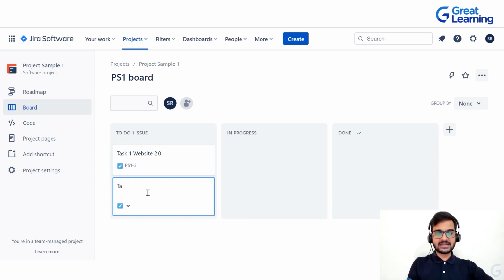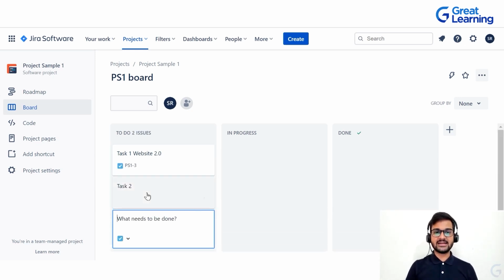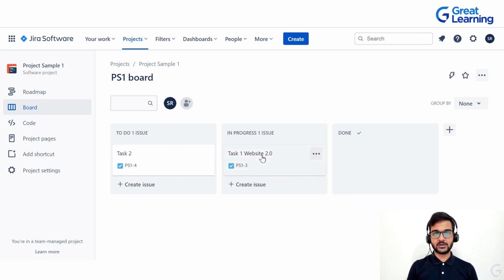Again, if you want to create, let's say, a task 2, that is also done. And if you want to move one task from one tab to another, that is also possible. So let's say we click on this task 1 website 2.0 and we want to put it in progress. You just need to drag and drop it in that particular column. Again, if you want to move this task 2 from, let's say, to do to done, you can again drag and drop it to done.